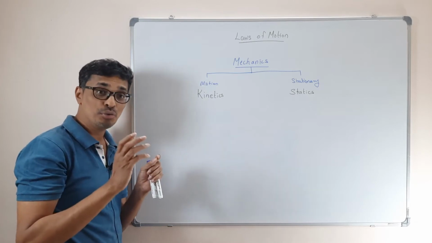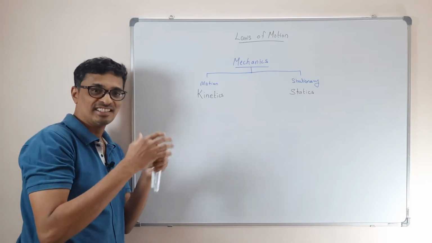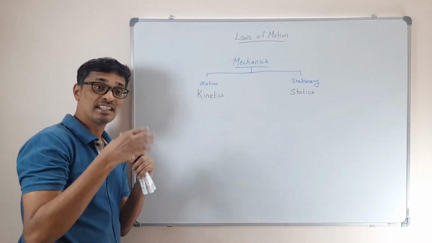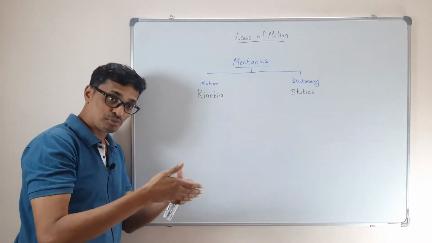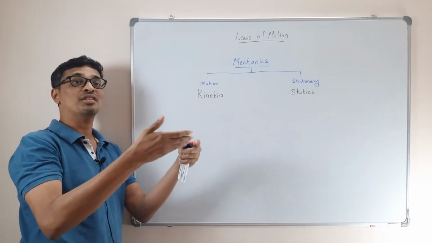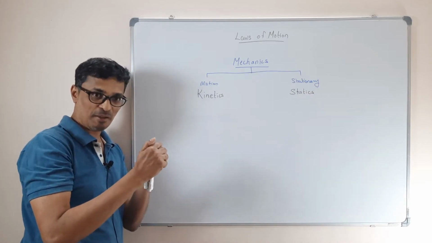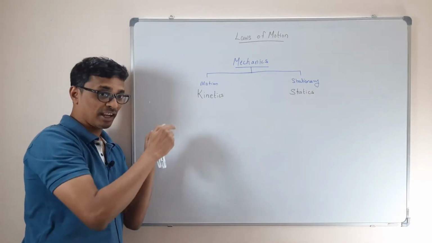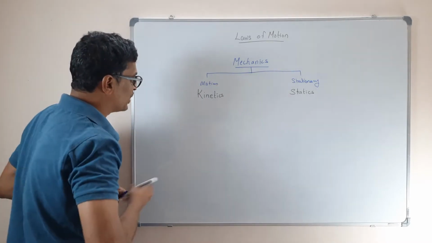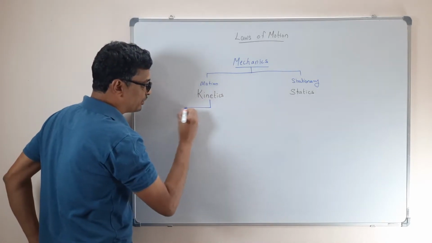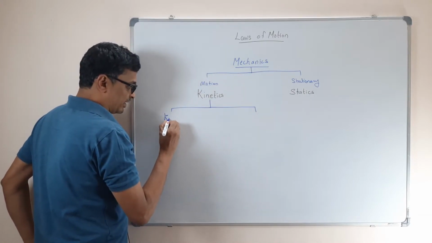Now the question is, how does that body attain its initial velocity? What is necessary for the body to attain its initial velocity? When we ask that, then it comes to the force you have to apply. What is the force you are giving? So when we deal with kinetics, we can see it in two ways. Kinetics can be further divided into two things. What I call is kinematics.